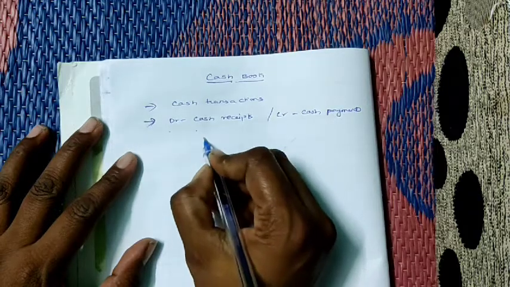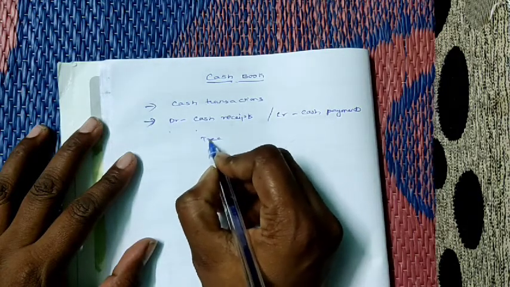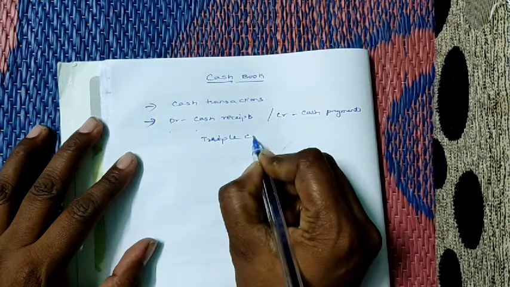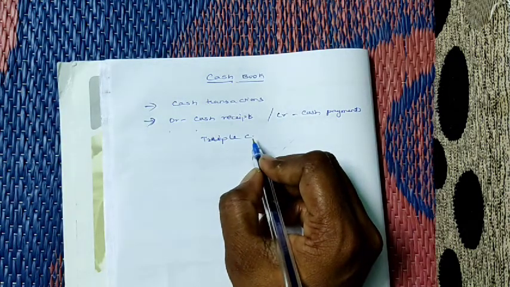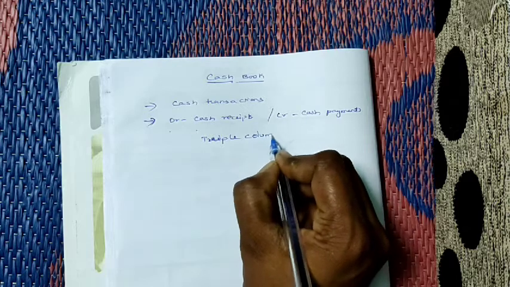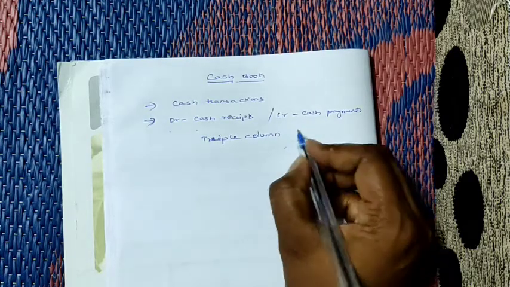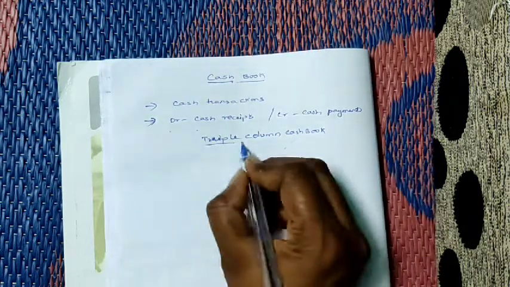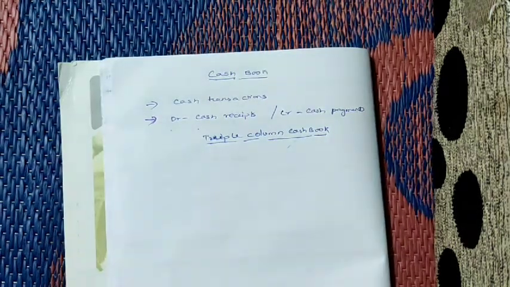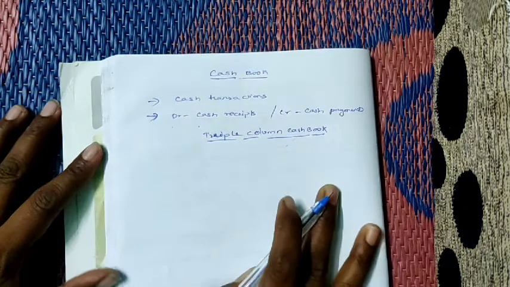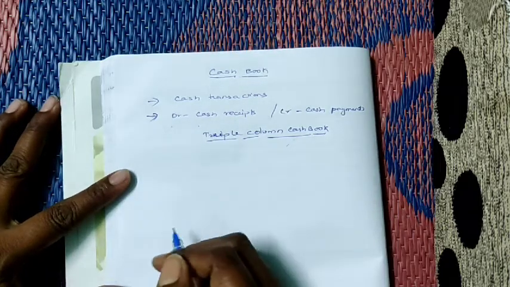So today I am going to directly explain the triple column cash book. Why am I explaining the triple column cash book first? As per the exam point of view, mainly for intermediate students, on the 1st of November they have an exam. For them, triple column cash book is a compulsory 10 marks question. So first of all I am going to discuss the triple column cash book.